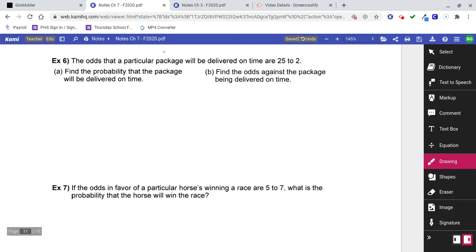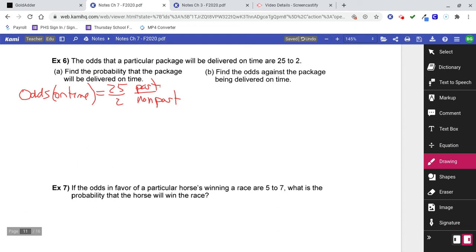The odds that a particular package will be delivered on time are 25-2. So the odds of on time are 25-2. Now remember, that's part over non-part. Can you tell me the total right now? 27, right? So we already know the total is 27.